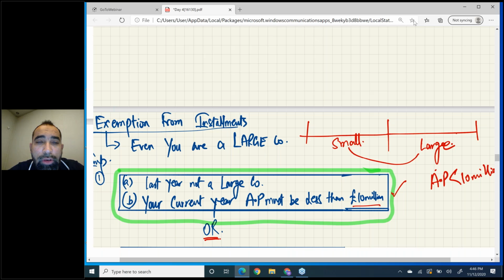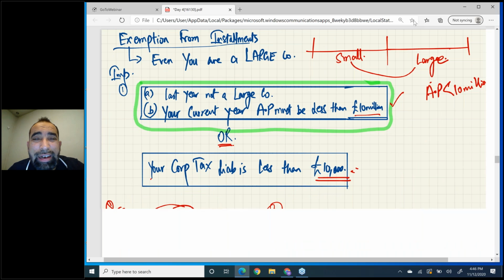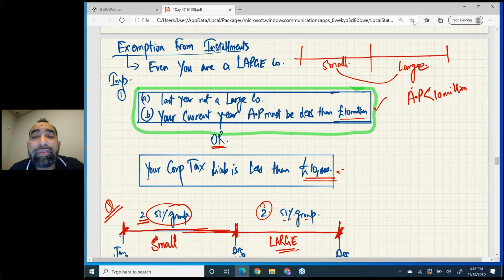This is also a very good topic. I saw this topic in the most recent examiner report. The examiner discussed this issue and said we asked about this issue but people don't know it. Now, what's the issue? Look at me. Sometimes it happens that you are a large company, but still you are exempt from installments.